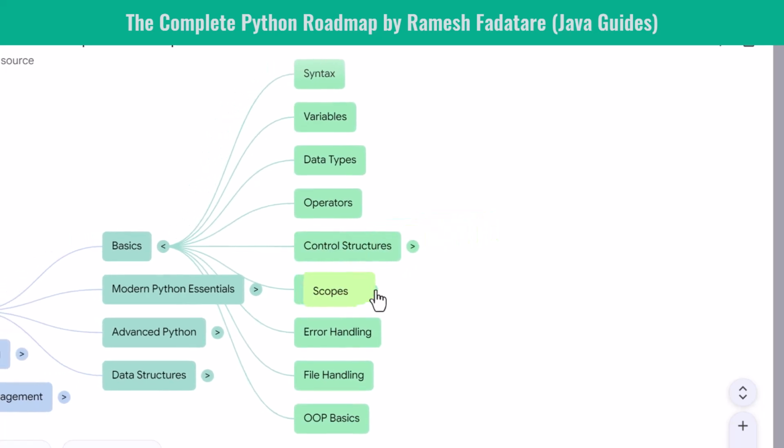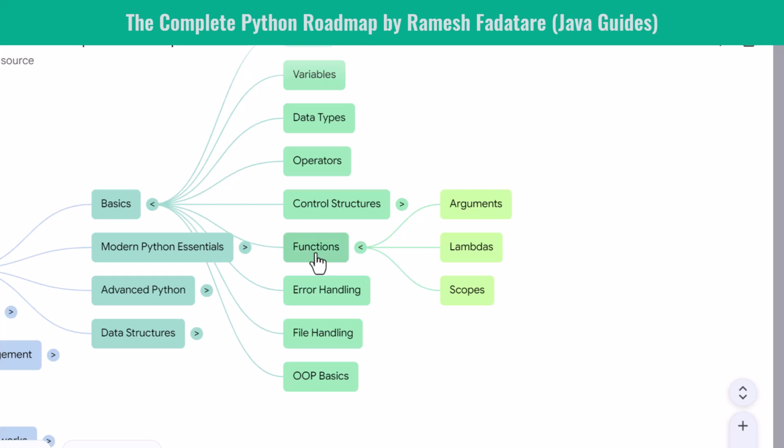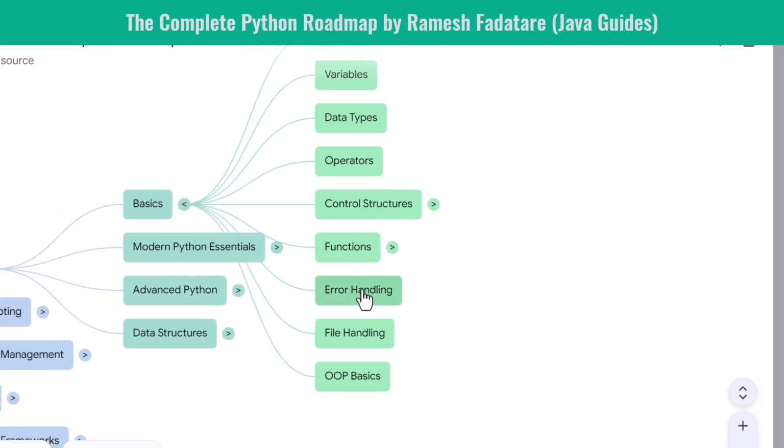After that, you move into functions. Functions teach you how to break big problems into smaller pieces. You learn about arguments, default values, lambda expressions, scope rules, and how Python handles namespaces. Then comes error handling. You learn try, except, finally, and custom exceptions. Good error handling makes your applications stable and professional. You then learn file handling, reading and writing files, working with CSV logs or simple text files. This is essential for automation, backend development, and data processing.